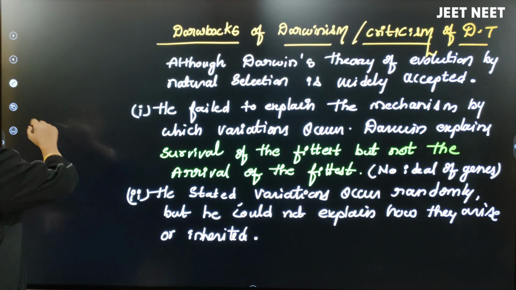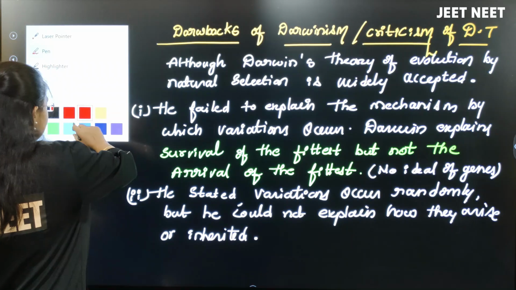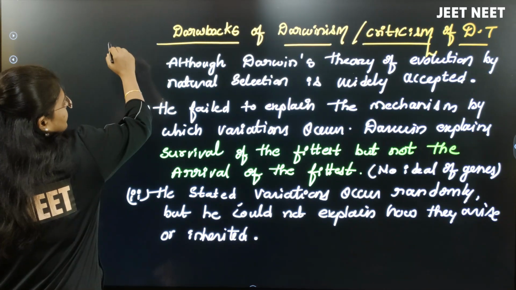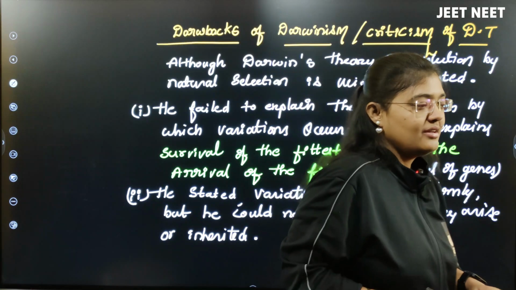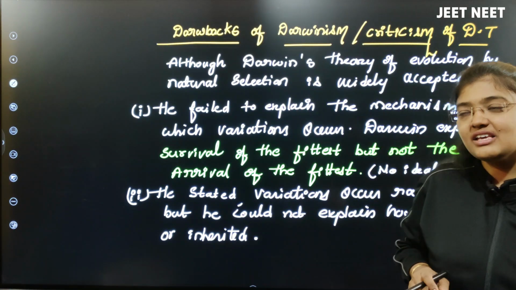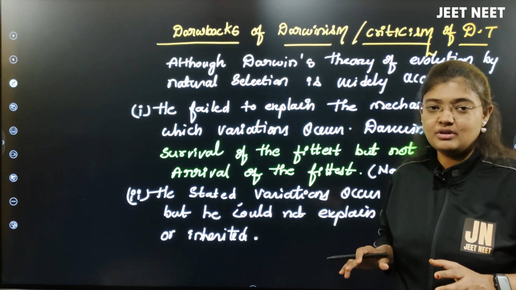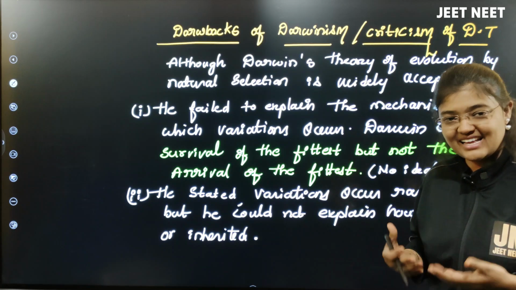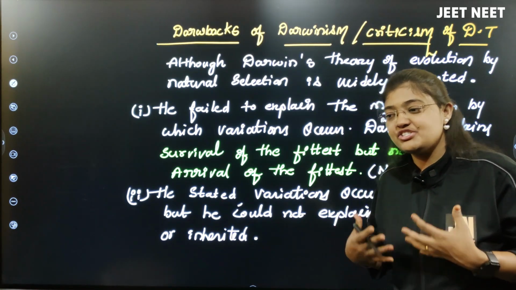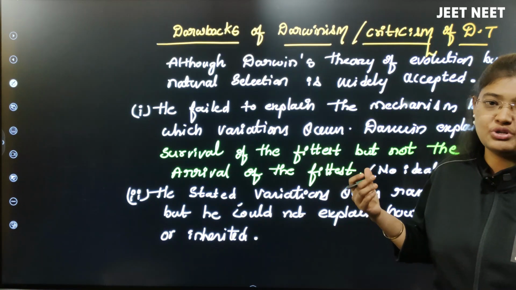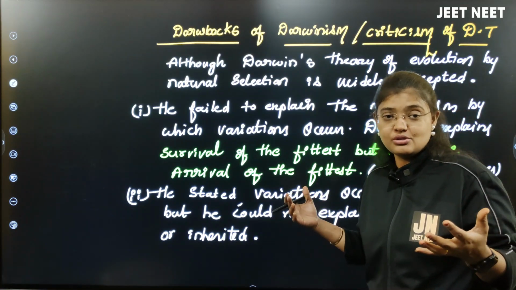But along with the postulates, there are some drawbacks. Charles Darwin's natural selection theory has some criticism or drawbacks, though he gave the postulates upon it and wrote a book upon that also.